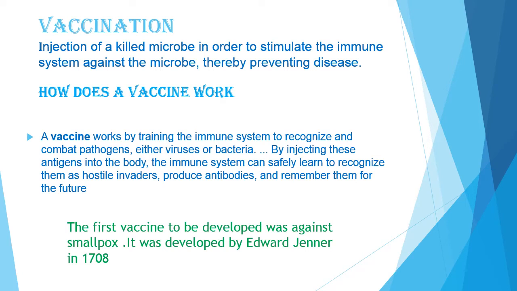A small dose of dead and weakened disease-causing microbes used to stimulate immune response in the body is called a vaccine. When a vaccine is introduced in the body of a healthy person, it acts like an antigen. The body of the person produces antibodies against these introduced microbes. These antibodies remain in our body and protect against future infection of the same microbes.